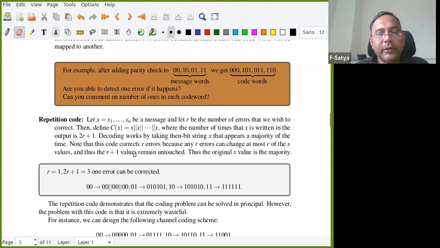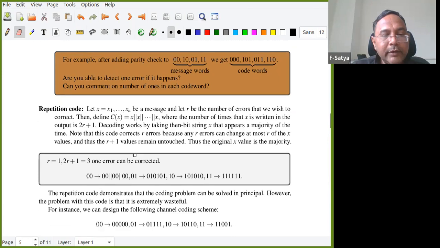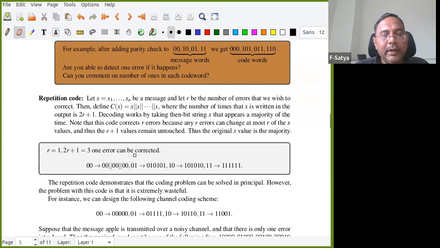In that case, how do you solve the problem? How do you correct it? You send the same message 2R plus 1 times. Then how can you predict? Can you comment on this? I'll explain with one example. For example, I assume that one error will happen, R equal to 1. Then 2R plus 1 becomes 3.